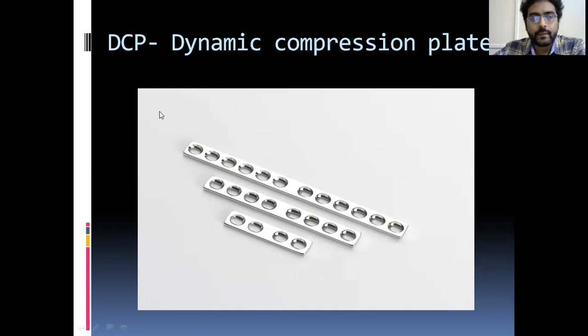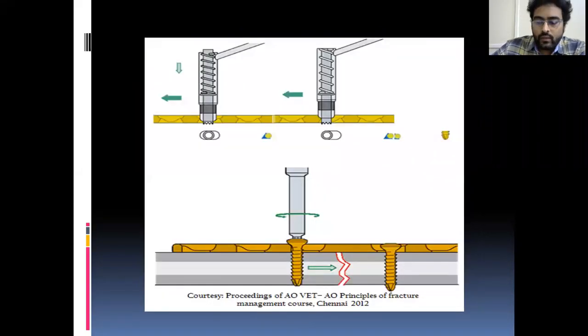There is a DCP, dynamic compression plate. DCP stands for dynamic compression plate. It looks like this. It is a plate with simple round holes with a gap in between. What is the dynamic compression principle? You don't need depth of knowledge in this, but remember this one.